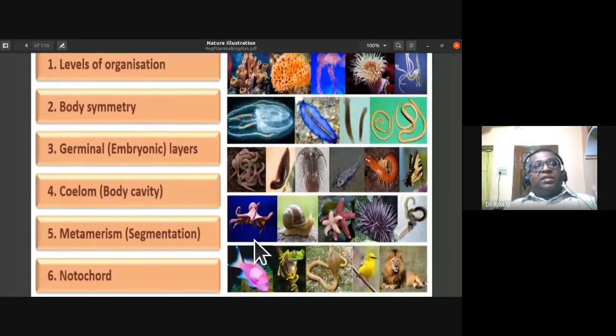From phylum Porifera to phylum Echinodermata, they do not have any notochord or vertebral column, so we call them non-chordates. Even Hemichordata do not have a genuine notochord, to be precise. So from phylum Porifera to phylum Hemichordata, they are all non-chordates. From phylum Chordata, they have notochord or vertebral column, so we call them chordates.